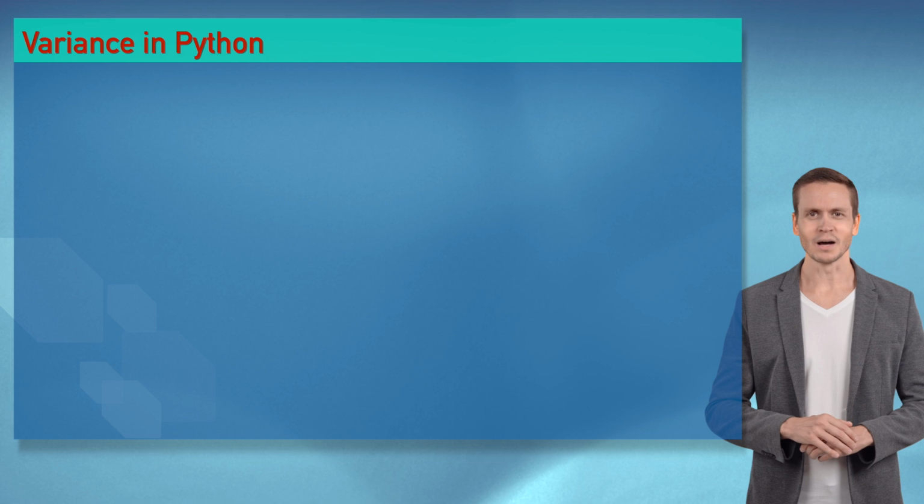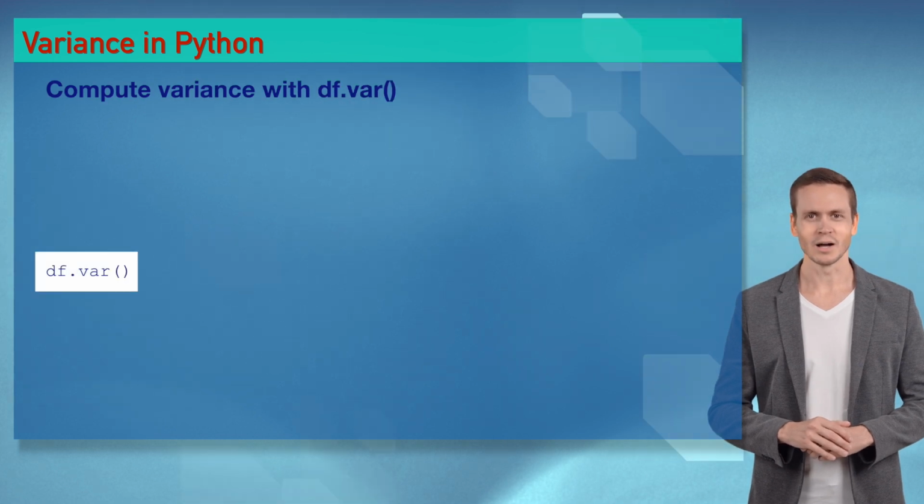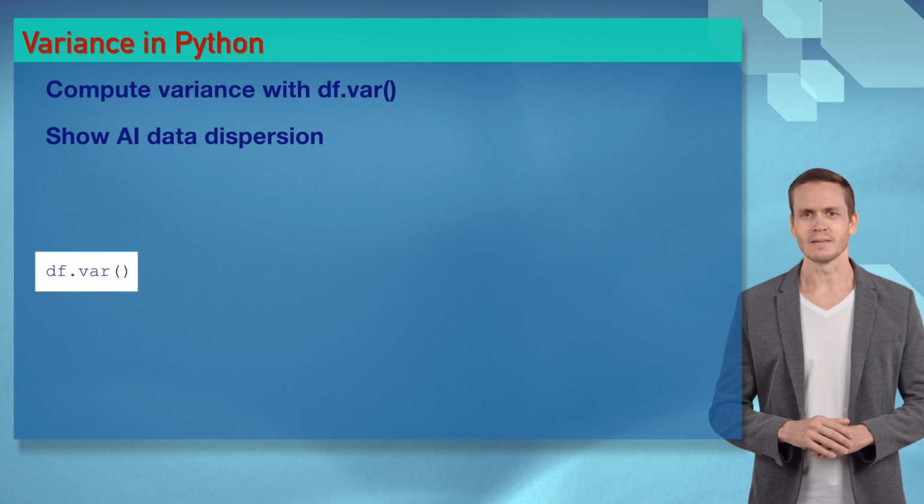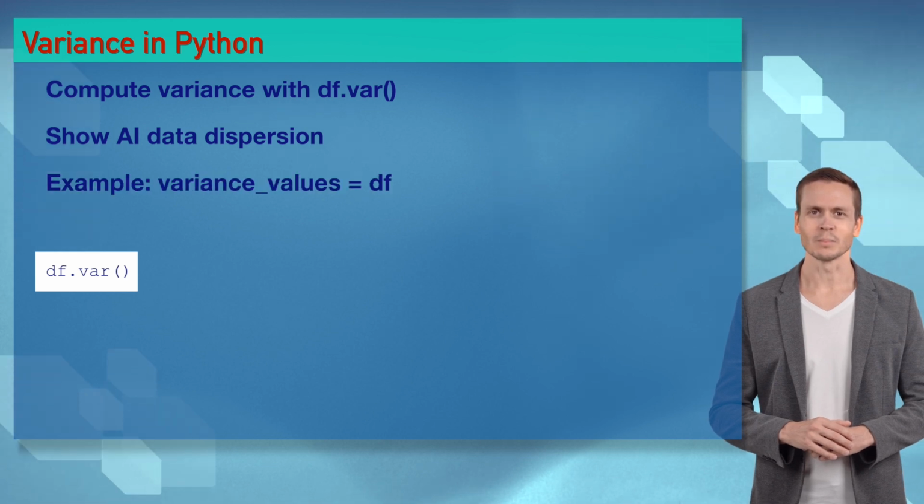Wizards, df.var() computes variance like a hot dispersion for Sophia, showing AI data spread. It's a variance party. Let's drop this code beat.